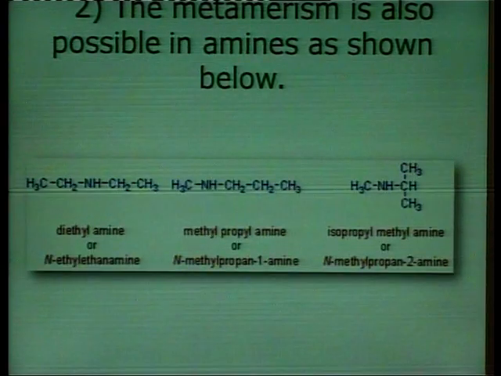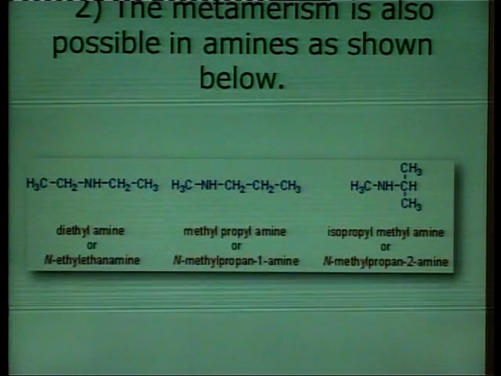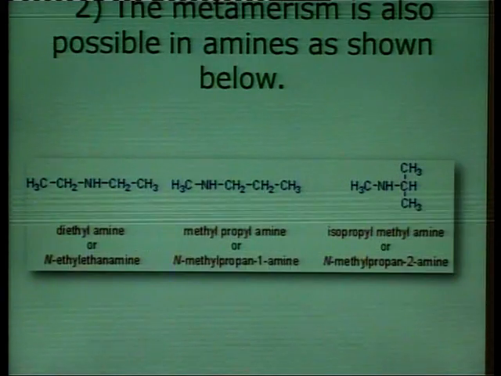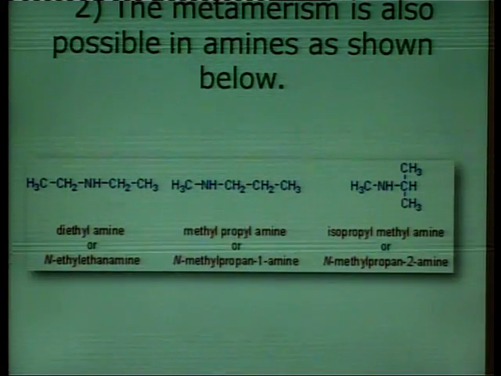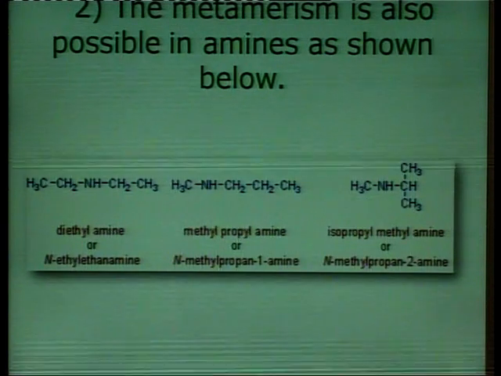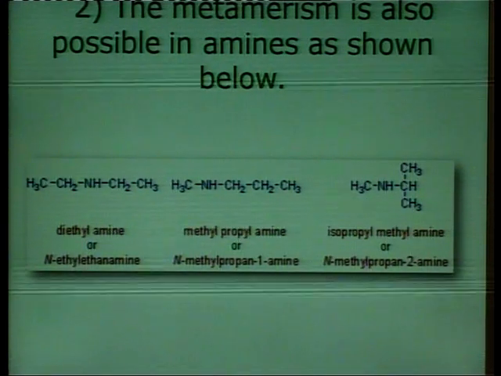So, this is an example of metamerism shown in the amines: diethylamine, methylpropylamine or isopropylmethylamine.